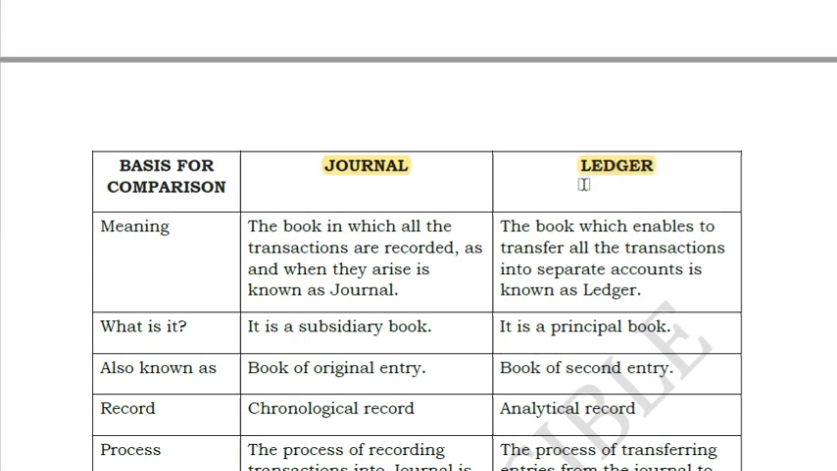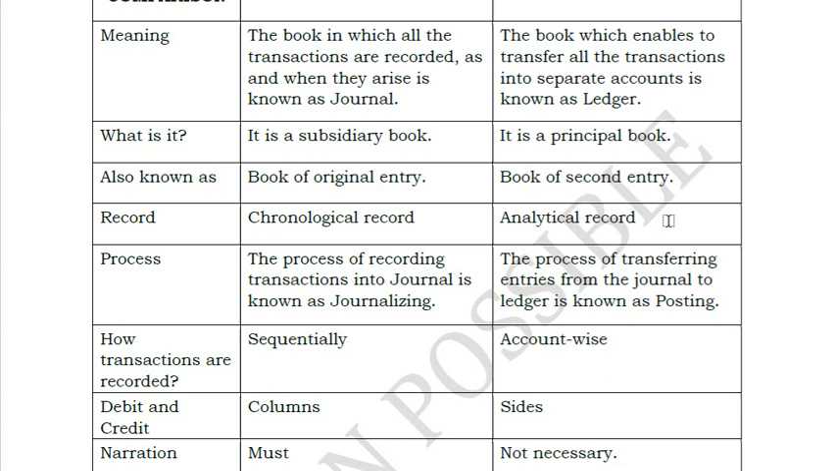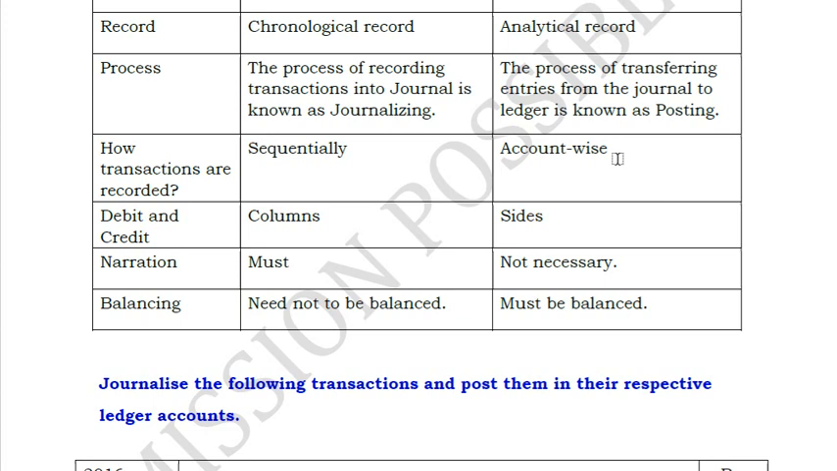And just like how you have different accounts for each individual transaction, even the ledger has different accounts for every particular transaction. So that is what is explained here. Book of original entry, book of secondary entry. That means all the transactions are first recorded here, and then you have the subsidiary ledger account, and then it is maintained account wise, whereas this is mentioned sequentially.